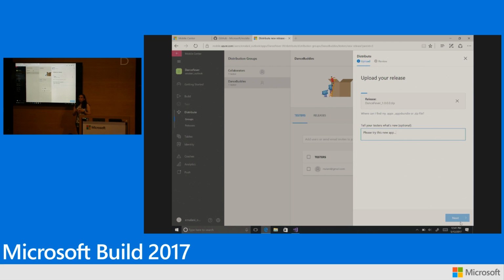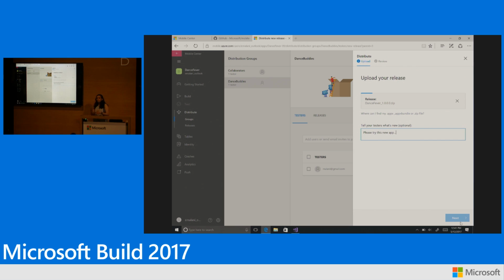So we are going to upload this release in our backend, and the right distribution groups with the right set of folks who are in there will be notified via email that a new version of the application is available for them. They can click on the mail, download the app on their machine, device, and get going. And that's the real power of distribute service right there, where within just a few minutes, you're done uploading your build to Mobile Center, and we'll take care of everything else.